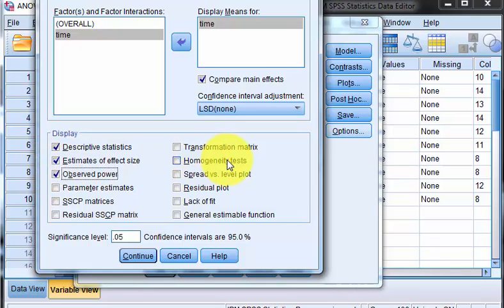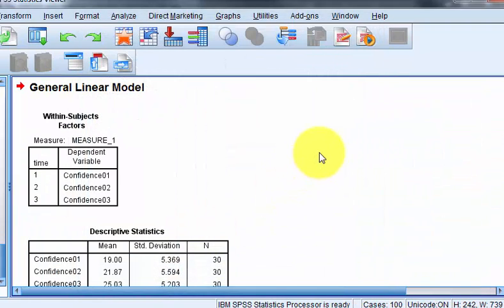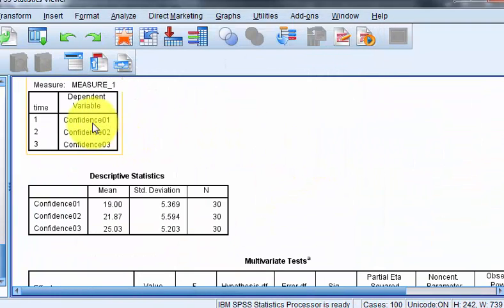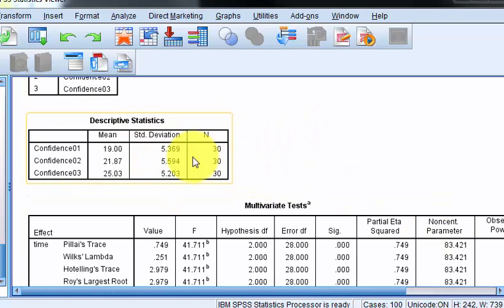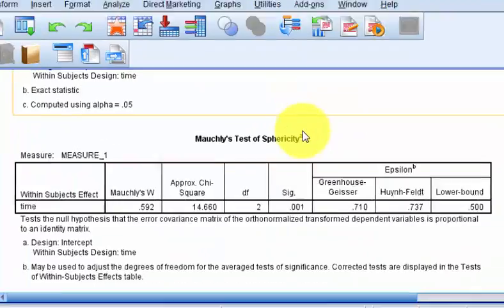No homogeneity of variance for repeated measures. Remember that. Click, click, click. All right, here are the names of our repeated measures. There's the means. The first one was kind of low, right? Down to 19. The last one was kind of high. So I'm going to say there's probably a significant difference in there, but let's let the numbers do the talking. Multivariate test, we don't really look there.